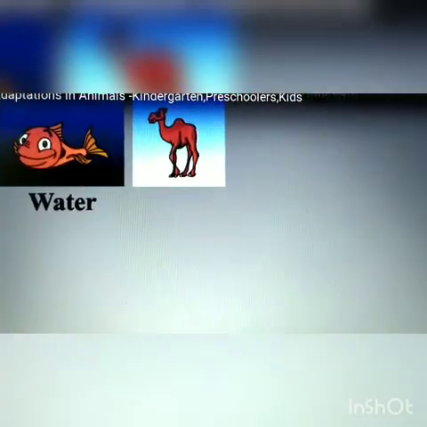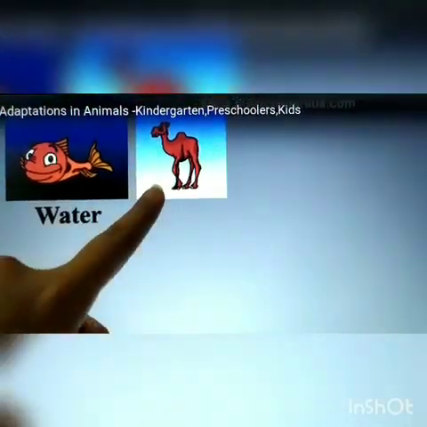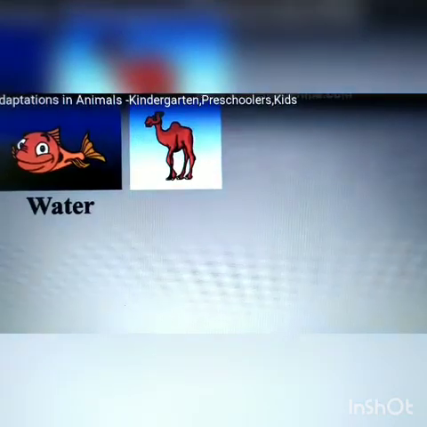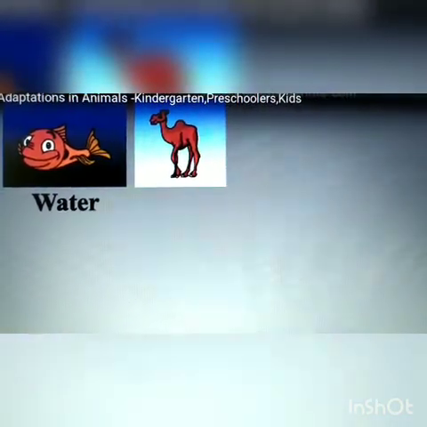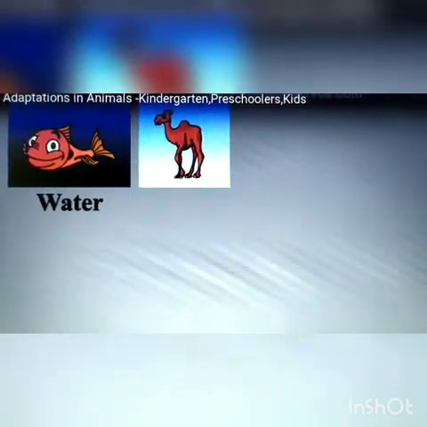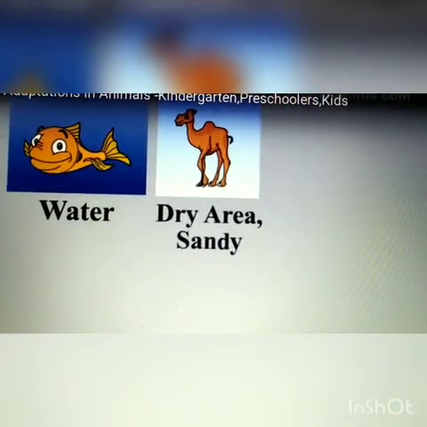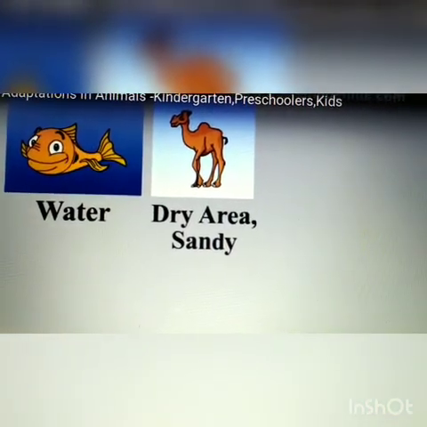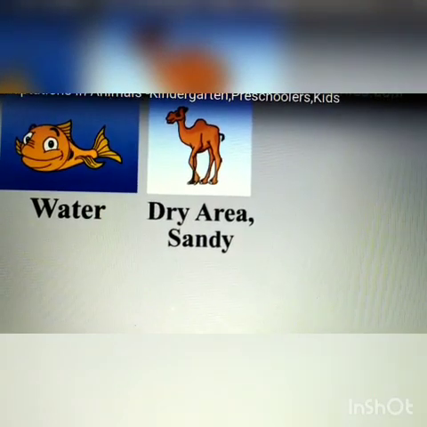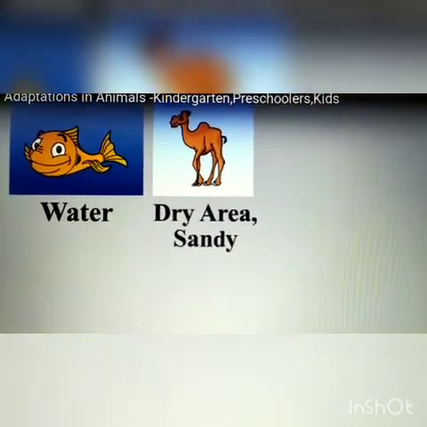Water is a habitat for fish. Now students, what about this camel? Where does he live? Yes, a camel lives in dry and sandy place. Okay, so desert is its habitat.